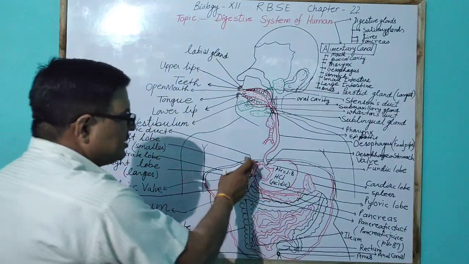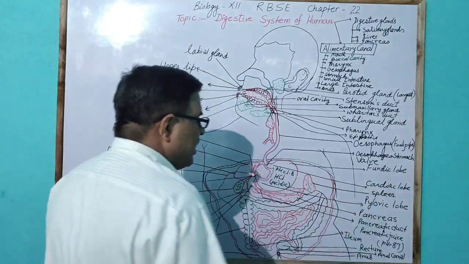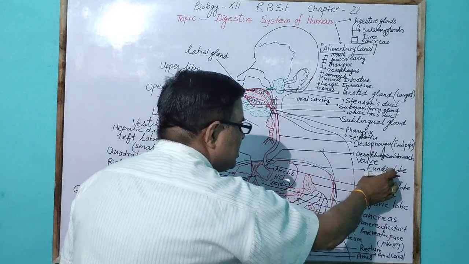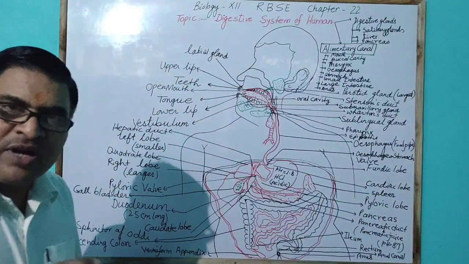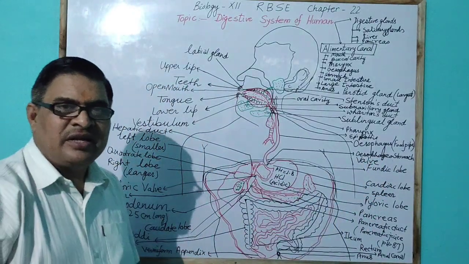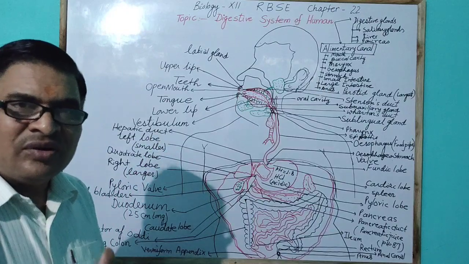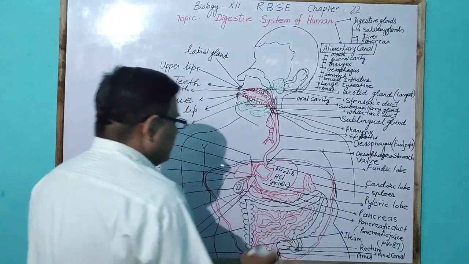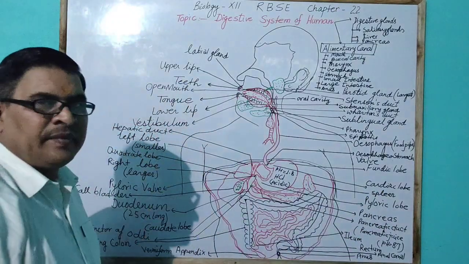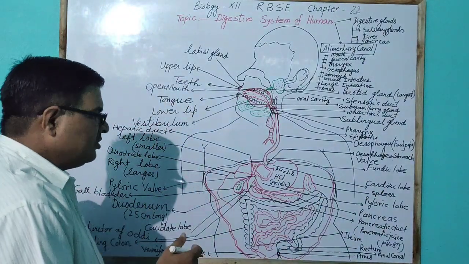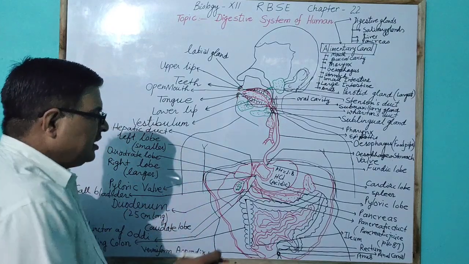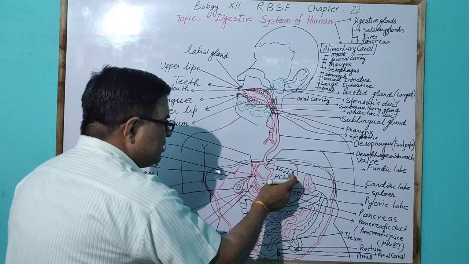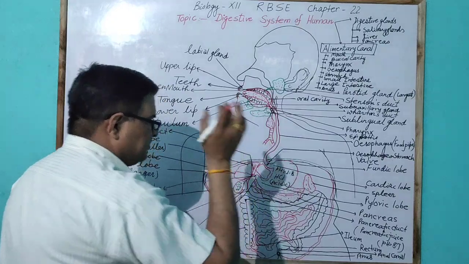Food enters the cardiac lobe, then the much broader part, the fundic lobe, and after digestion in the stomach, food reaches the pyloric lobe, which is present near the liver. The food in the stomach is in an acidic condition due to hydrochloric acid, where the pH is 1.8.